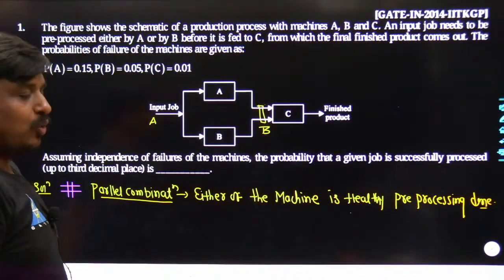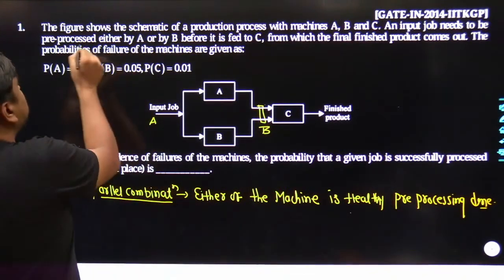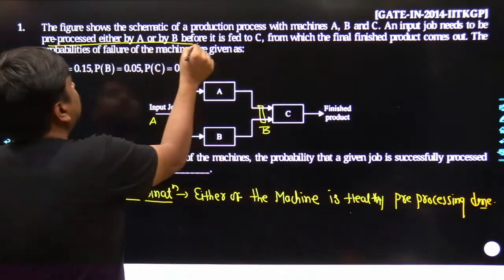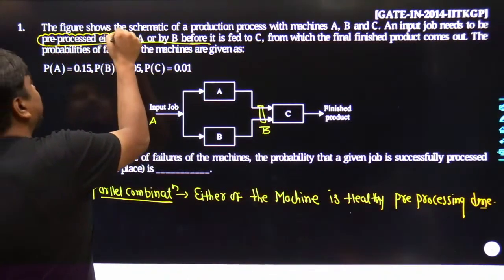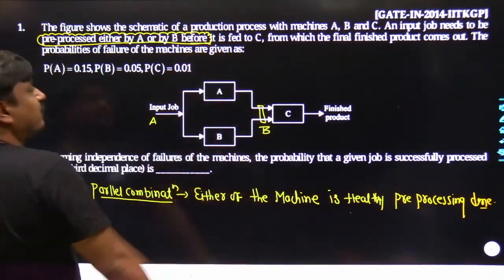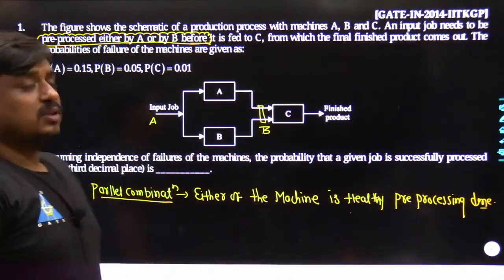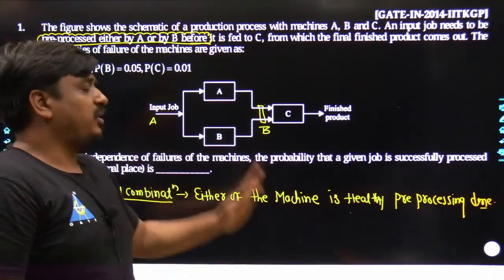Yes, till this point I don't find any of the students would have any sort of doubt. So you don't expect in future this wording would be offered along with this problem. If I would frame this problem, I would expect the student would have a little bit idea. By watching the parallel combination, they should have one thing in their mind, and what is that? If either of the machines is okay, pre-processing would be done in between the terminal A and B.